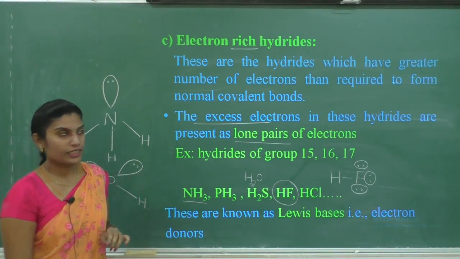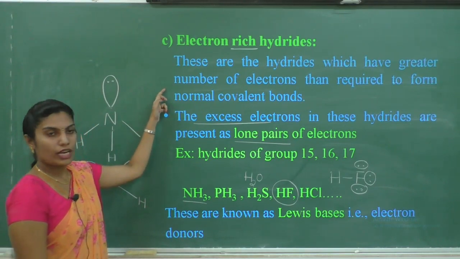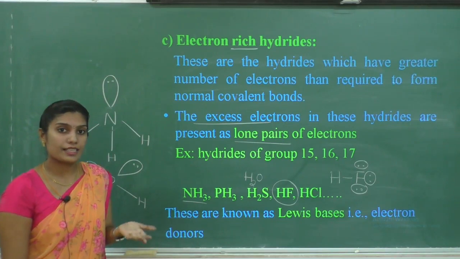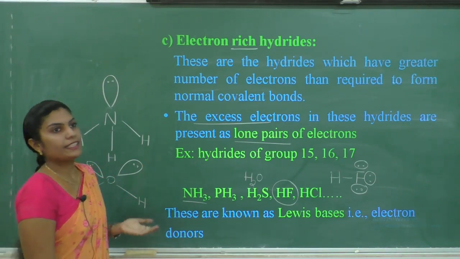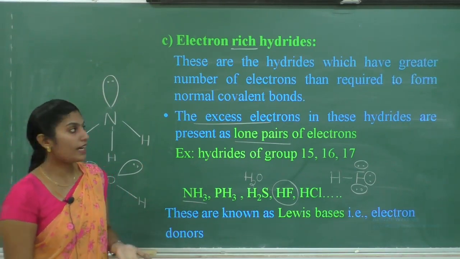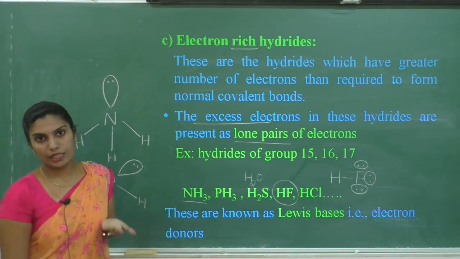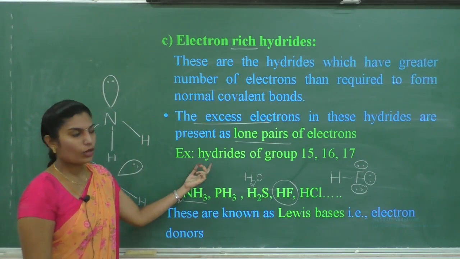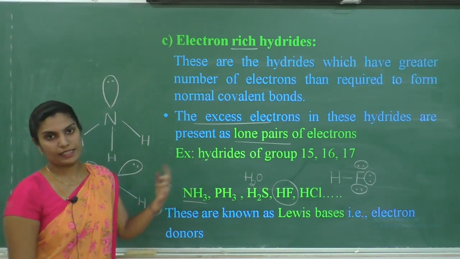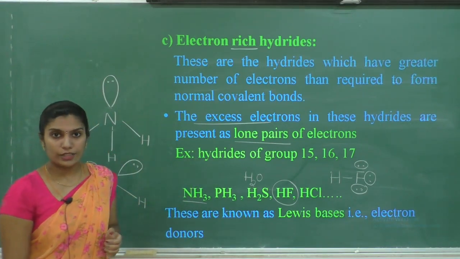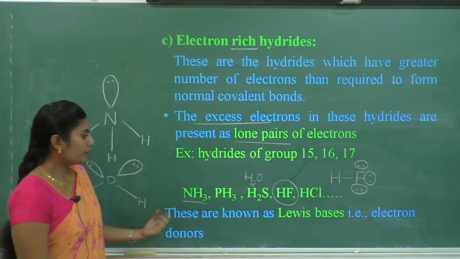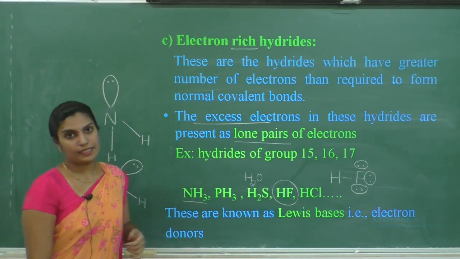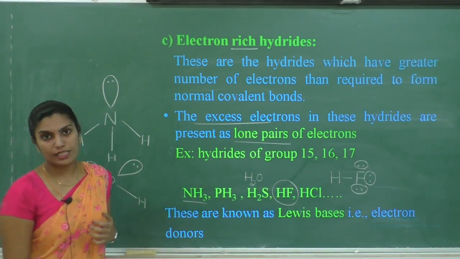Cleared? If we come to the definition, electron rich hydrides means, as the name itself indicates, these hydrides are having a greater number of electrons than required to form a normal covalent bond. For example, the hydrides of group 15, 16 and 17 are called electron rich hydrides. In that, particularly if I consider ammonia, water and HCl, they are called electron rich hydrides. Cleared?